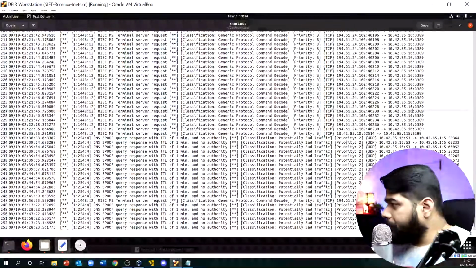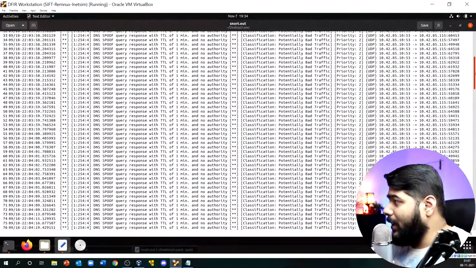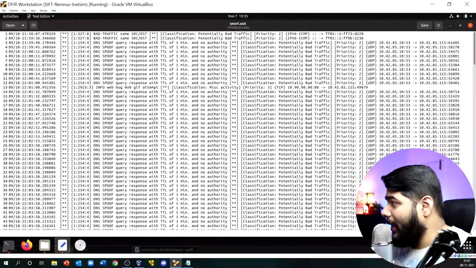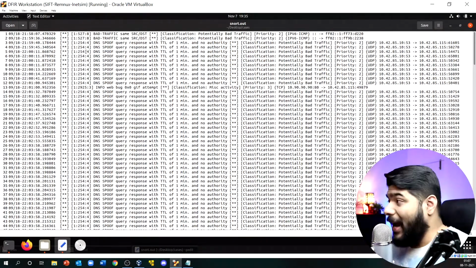Interestingly, what we need to figure out over here is what exactly is going on. If you keep on scrolling, you will see that there is some bad traffic coming from a potentially bad network, which snort is flagging for us. Since it's an IDS, it has a sensor and it can give you that kind of input.